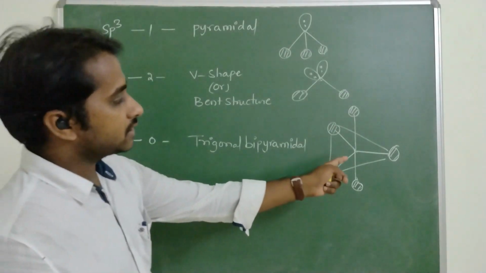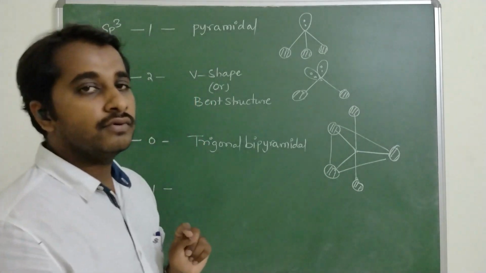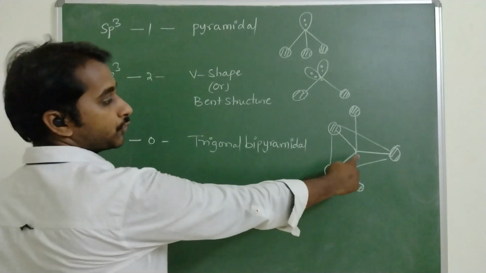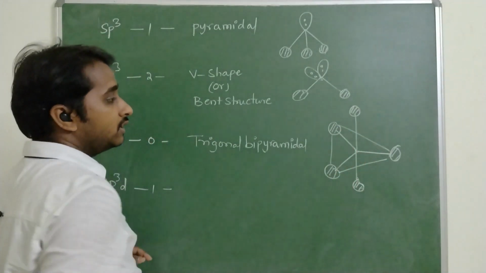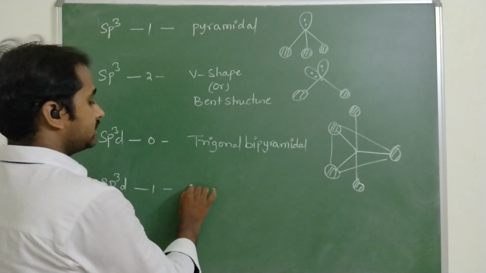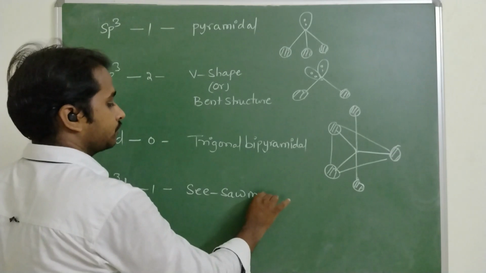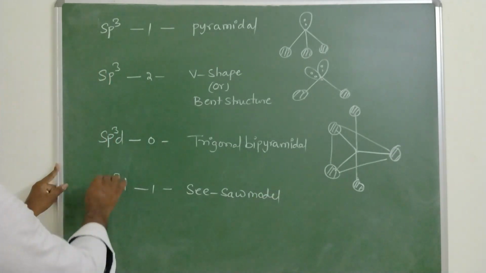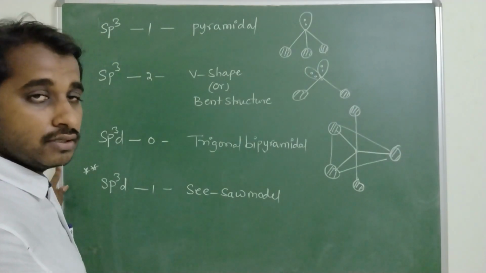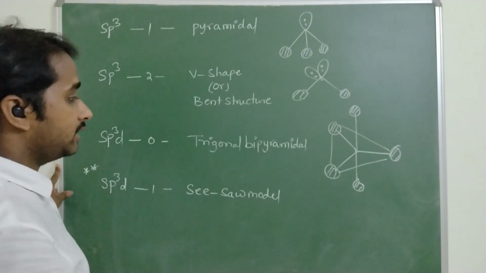Next combination is sp3d with one lone pair. One of the vertices of trigonal bipyramidal is occupied by one pair of electrons. That's called a lone pair of electrons. So the geometry is very important. Seesaw model. This hybridization model is important, and many times it was asked in previous year NEET and IIT exams.